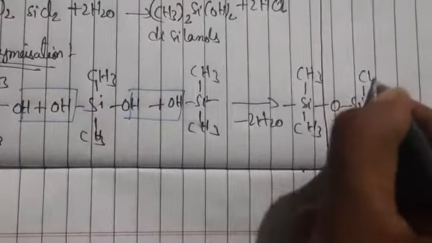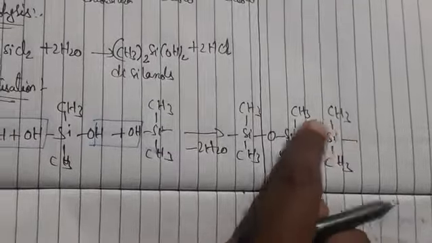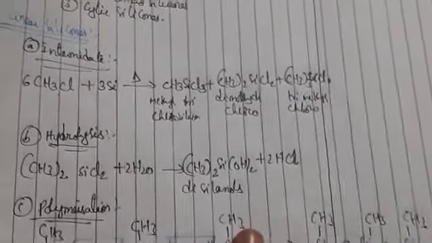So it forms in a linear manner, with Si-O-Si linkages. This is the first preparation. Coming to the next preparation: the preparation of cross-linked silicones.